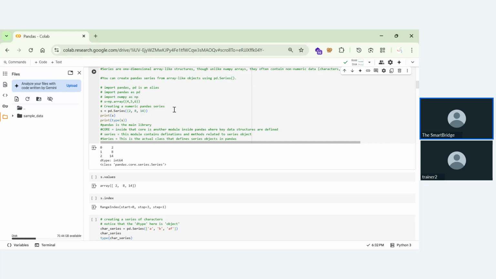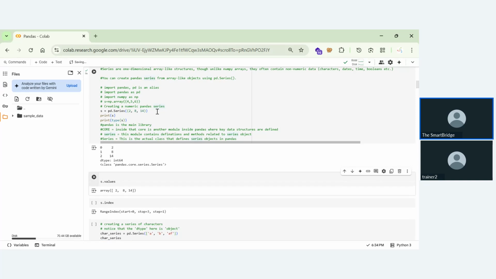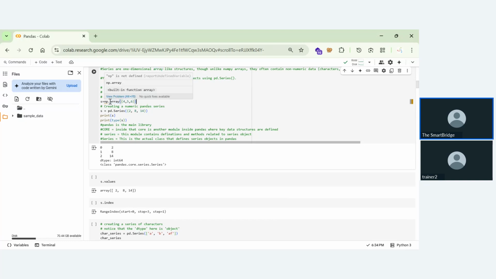Suppose you want to declare a NumPy array, we'll use this code: s = np.array of 4, 5, 6. Here the inner bracket represents a tuple, and np.array converts the tuple into a NumPy array. Just like we did earlier, this tuple is being converted into a Pandas series, because it is a 1D array. As it is a 1D array, we convert it into a series. If it is a 2D array, we convert it into a data frame. So look at this.